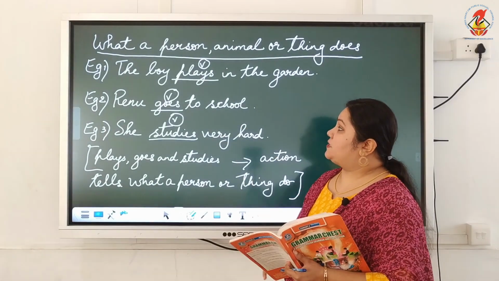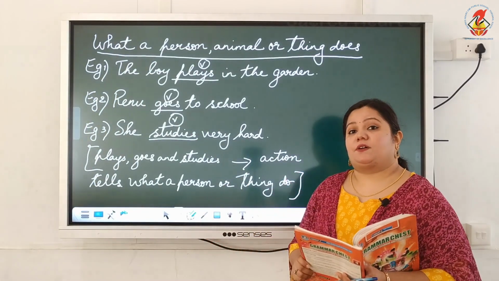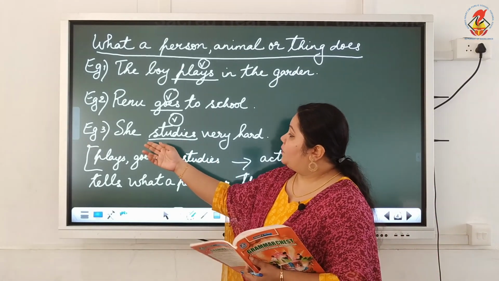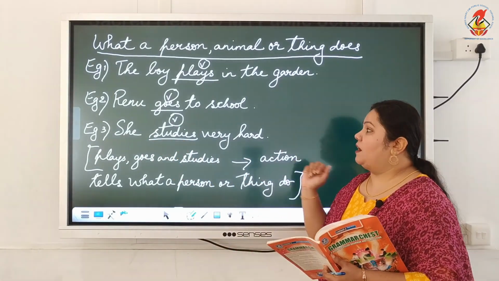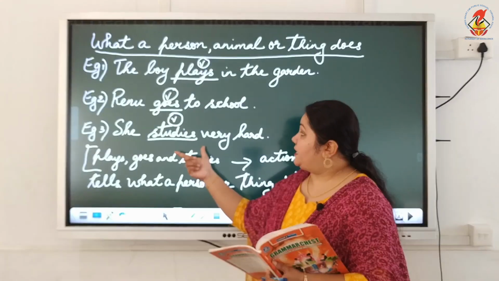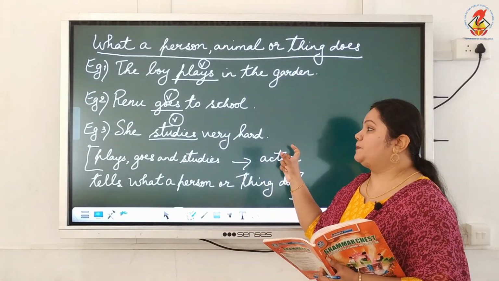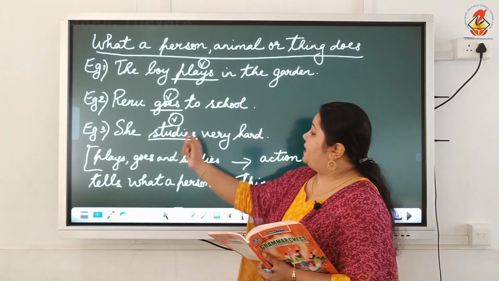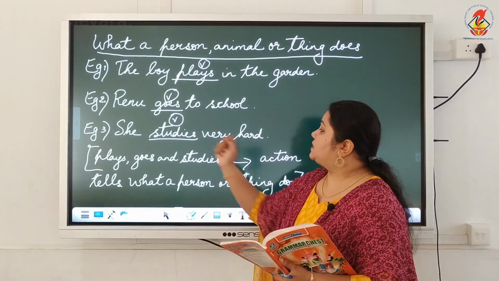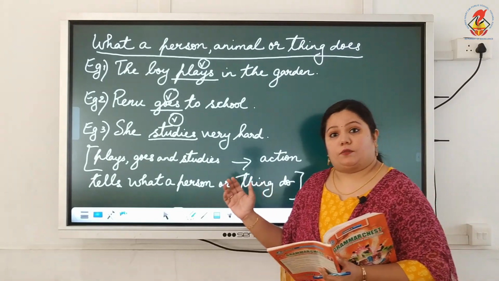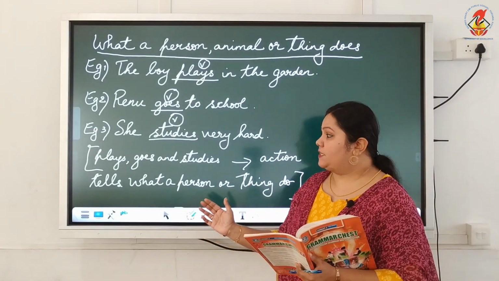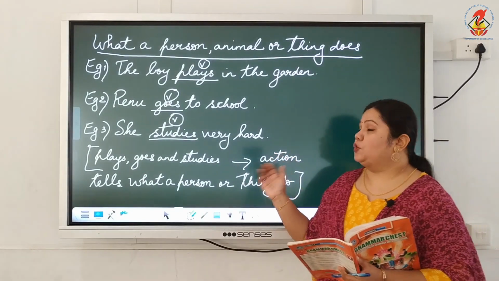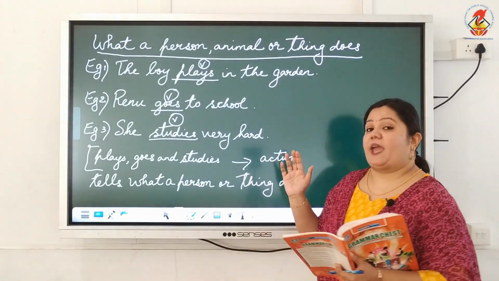In this sentence, goes is taken as a verb or the action word. Same with the third one, she studies very hard. The word studies is taken as a verb of this particular sentence. So the words plays, goes and studies are all verbs or the action words of the sentences and they tell us what a person or thing does, their action.